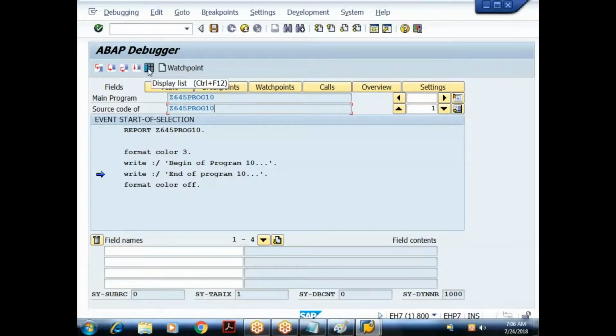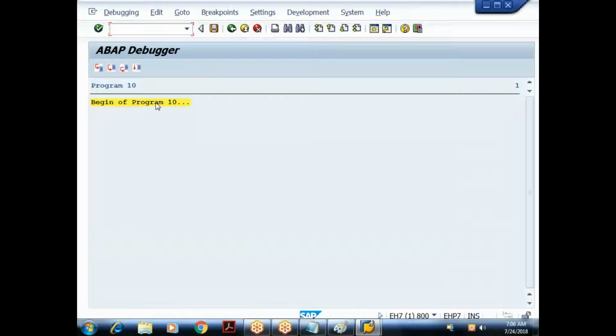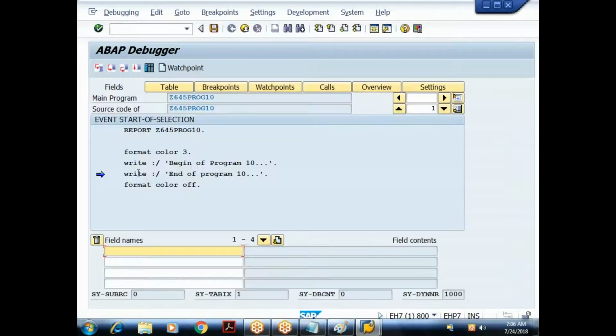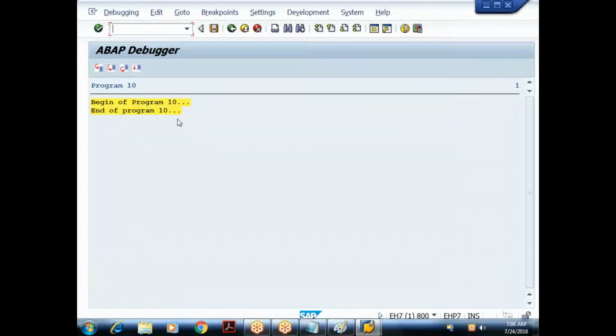What is the output generated so far? Begin of program 10. Then let me go back, and the next statement is end of program 10. I'll say F5. It might have executed that also. Yes, I got end of program 10. Understood? Now you can observe here.